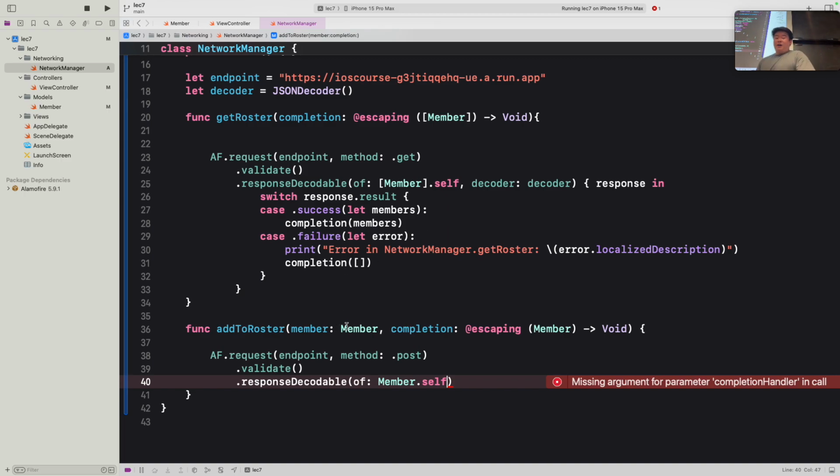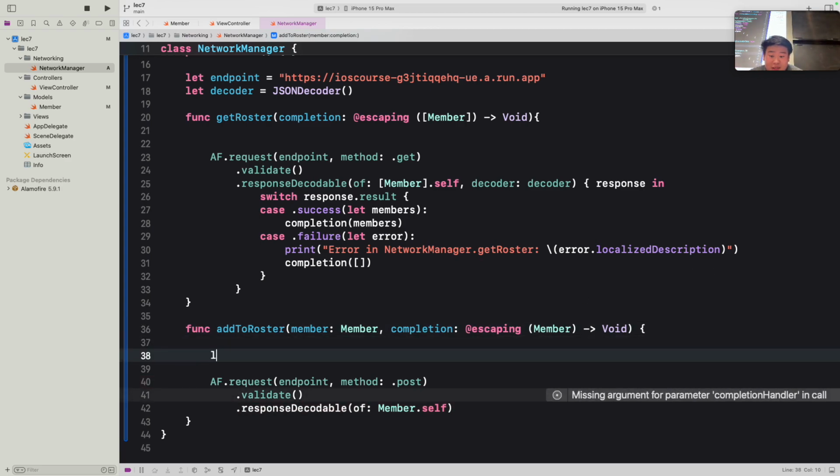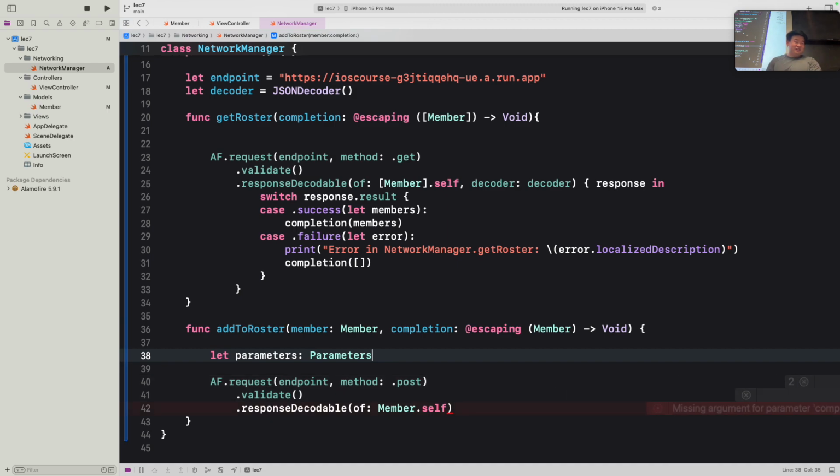So you can see we have our parameter for member here, but we also want to specify it within the Alamofire request so that we're able to give this information to our API. So what we can do is define a constant called parameters. And there's something called type Parameters, actually.